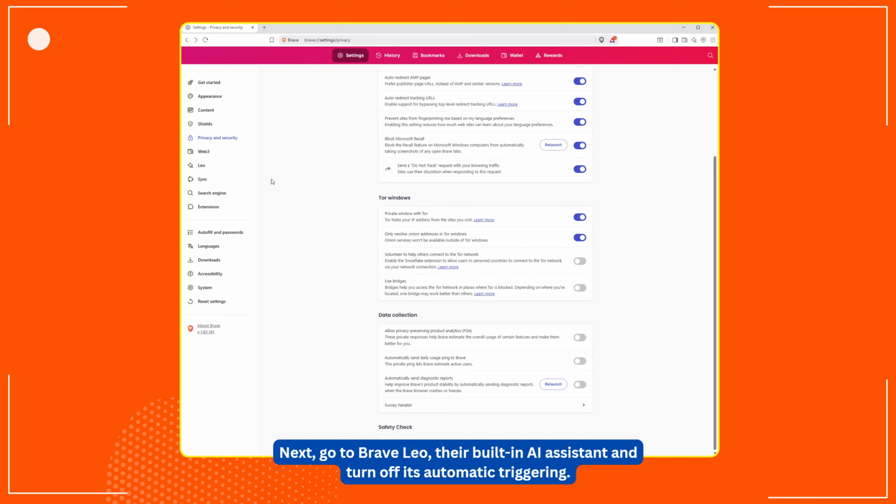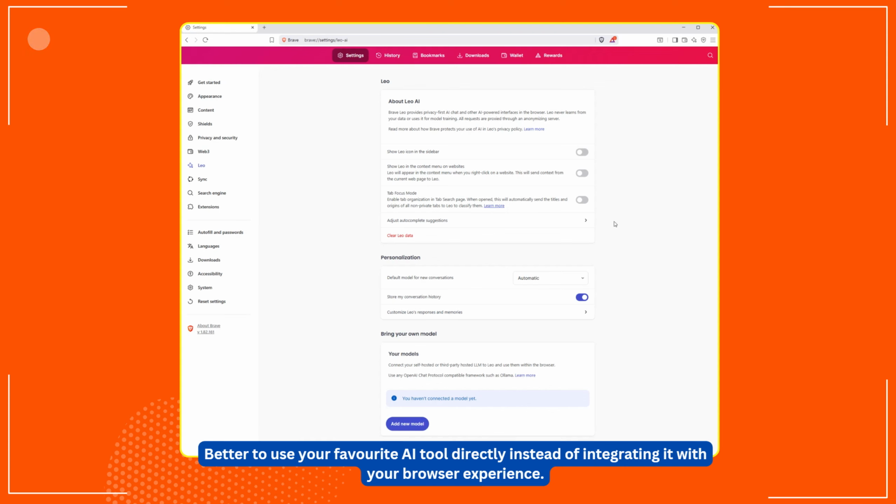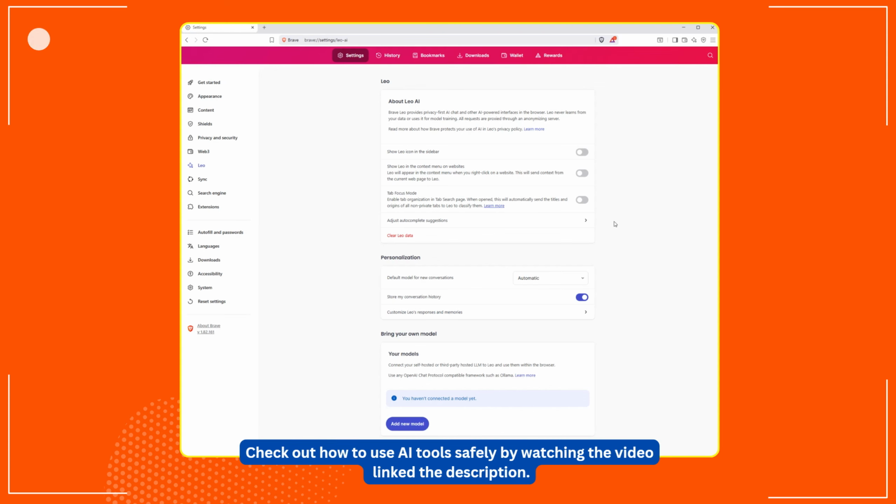Next, go to Brave Leo, their built-in AI assistant, and turn off its automatic triggering. Better to use your favorite AI tool directly instead of integrating it with your browser experience. Check out how to use AI tools safely by watching the video linked in the description.